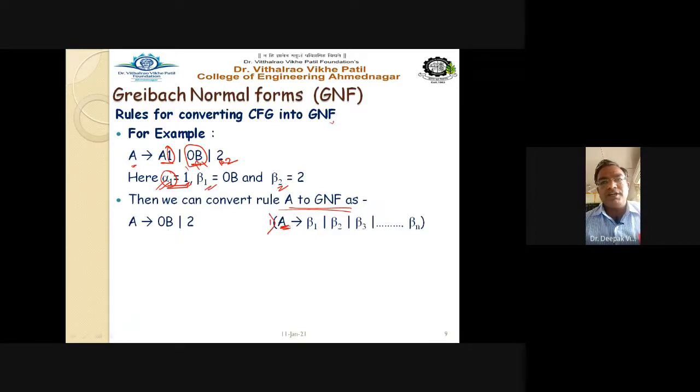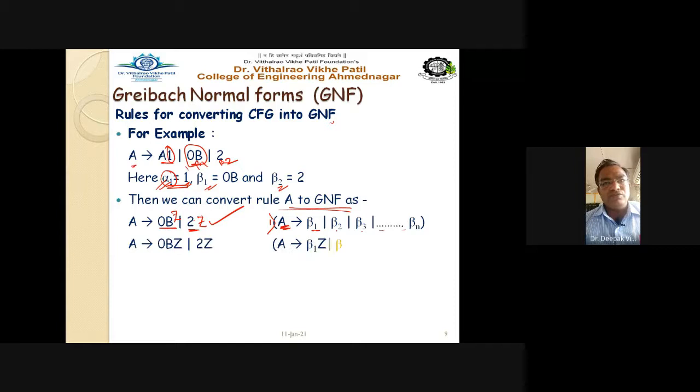Rule number 1 tells that A gives beta 1, beta 2, beta 3, and so on. So beta 1 is nothing but 0B and beta 2 is nothing but 2. Okay, this rule is completed here. The second rule is that we have to introduce a Z, and here we have to write dot Z, dot Z.